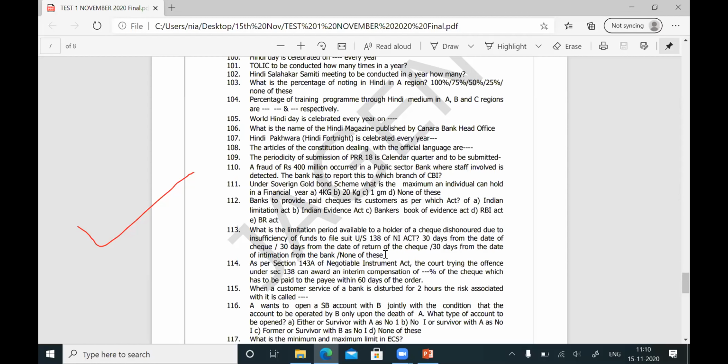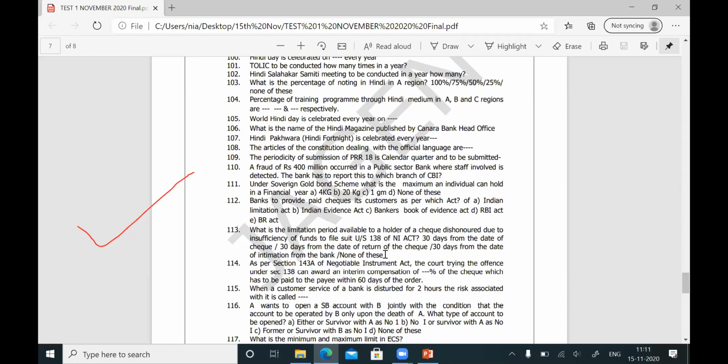Now, the question is, within how many days does he have to file a suit? So, when a check is returned, the bank has to inform the customer within 24 hours of the return. The outward check is put in a check drop box. You are presenting it in clearing, so the check is returned. The other bank is informing that the check is not paid. Then, with a check return memo, you have to inform the customer within 24 hours of the return of the check. Then the customer has to send a notice.